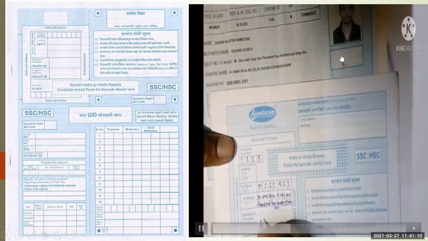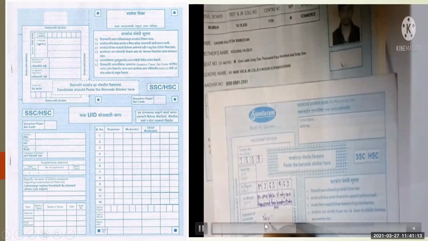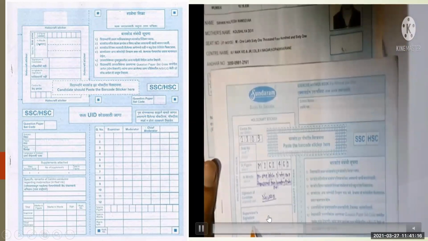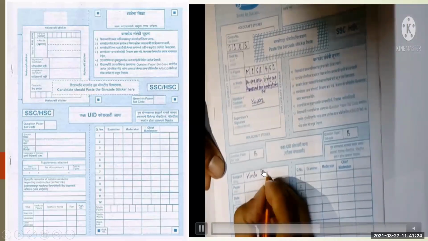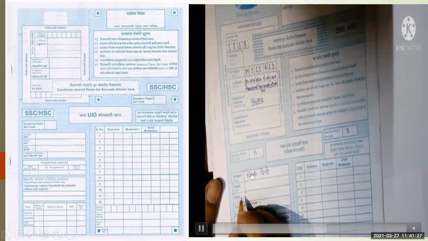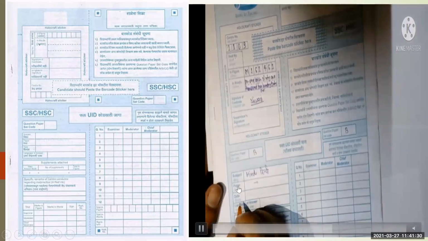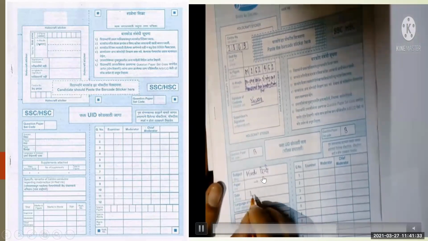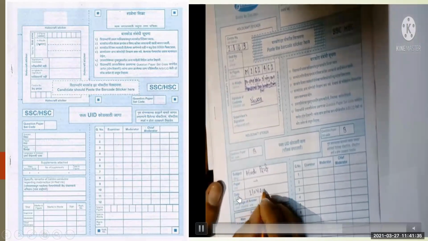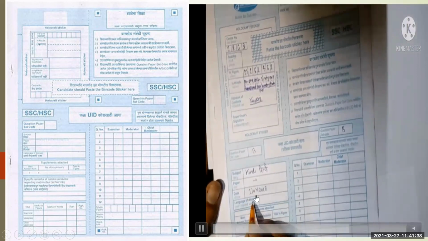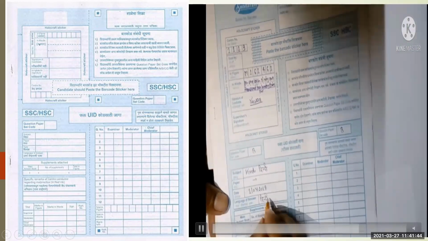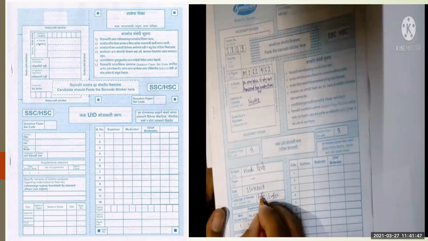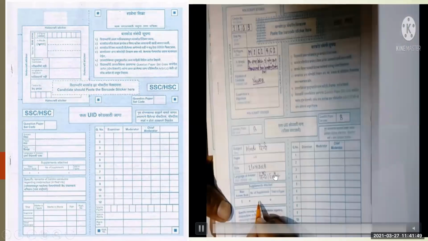Whatever sign is given on your hall ticket, in this way only you have to sign your answer paper. Here the supervisor's sign will be there. Whoever the supervisor is, he will sign. Then write the subject. Here he has written Hindi. You will write whatever subject you are appearing for. Now I'm talking about Science 2, so you can write down Science, and here for paper you can write Science 2. Then the date, whatever the date is, you have to write down. And the language of answer will be English, because you are appearing from English medium. Whatever your language is, you will write that.